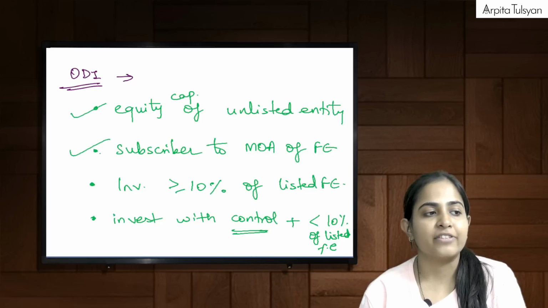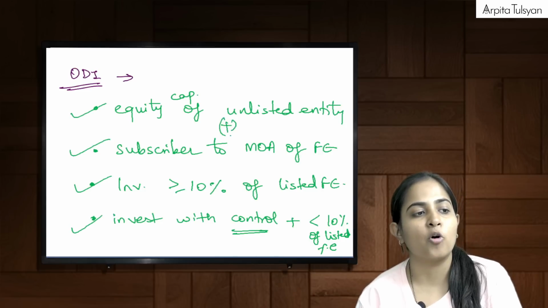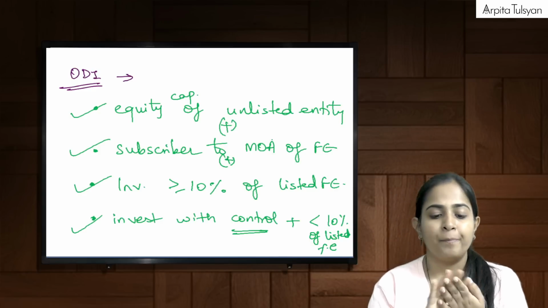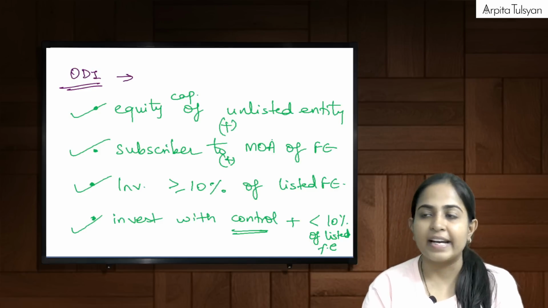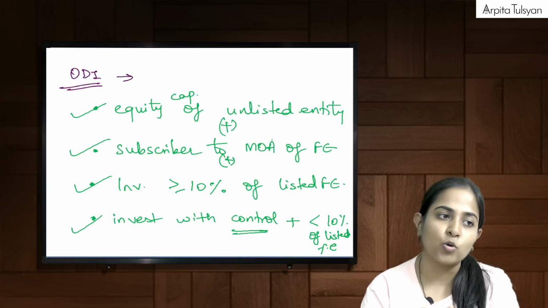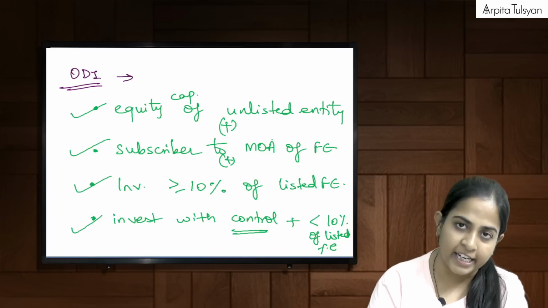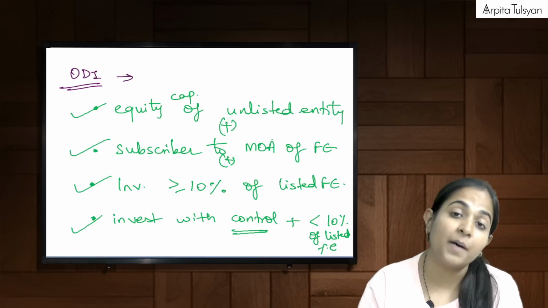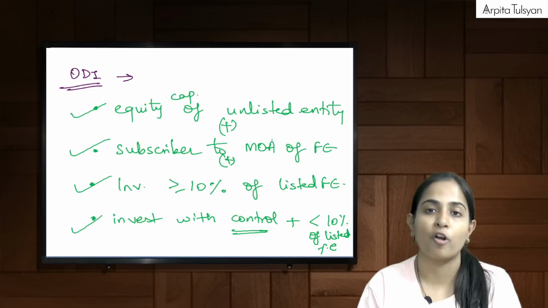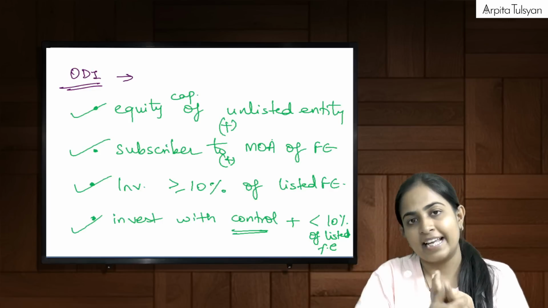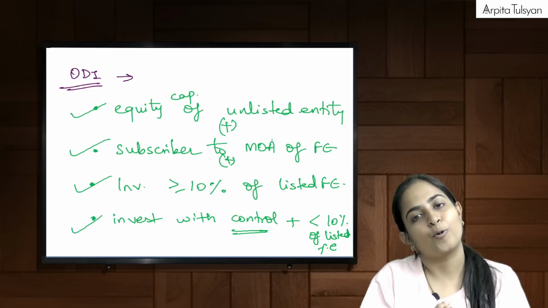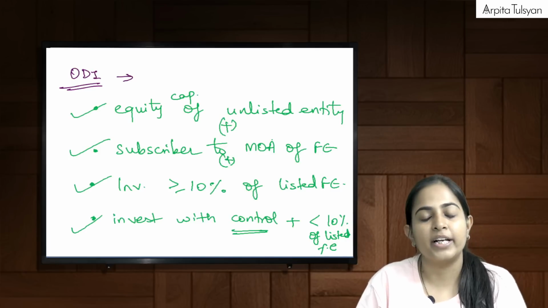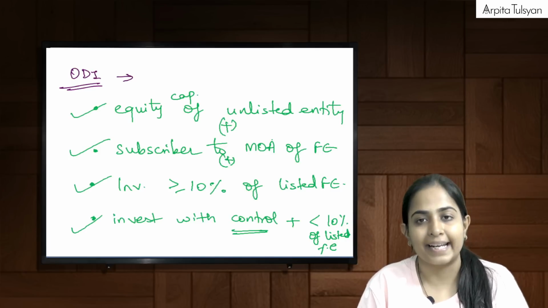All these things will be included in the term called ODI. First of all, equity capital of an unlisted entity, where we are a subscriber to the MOA of a foreign entity. If we are holding more than or equal to 10% of the paid up share capital of the listed foreign entity, or if we are holding less than 10% but have control, then all these things will be included in the term called overseas direct investment.